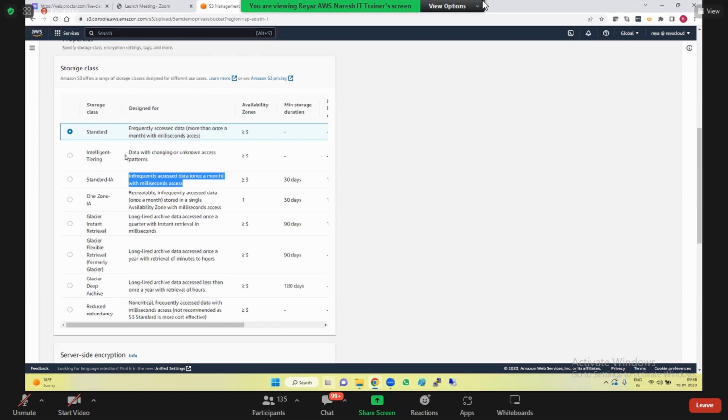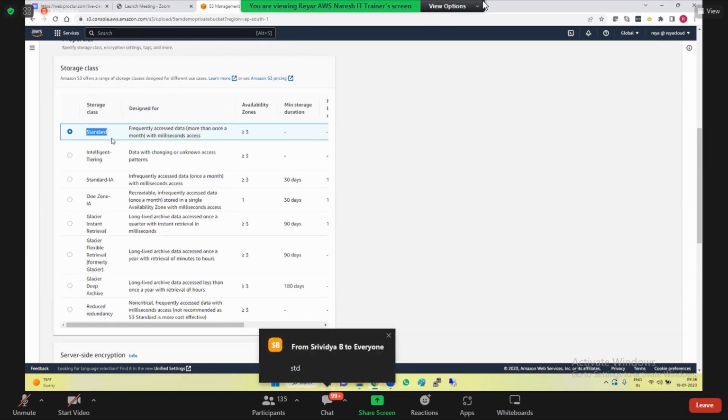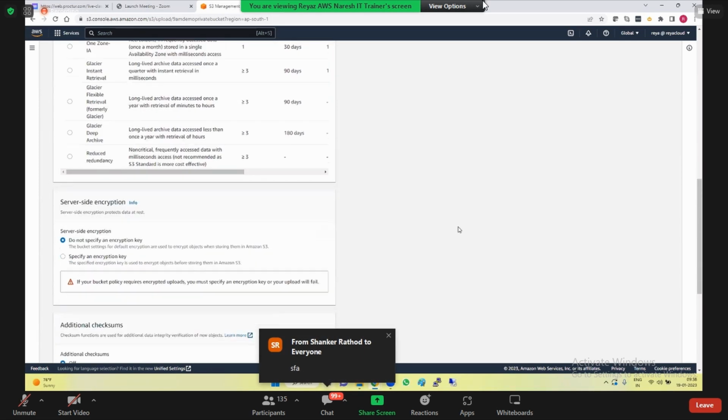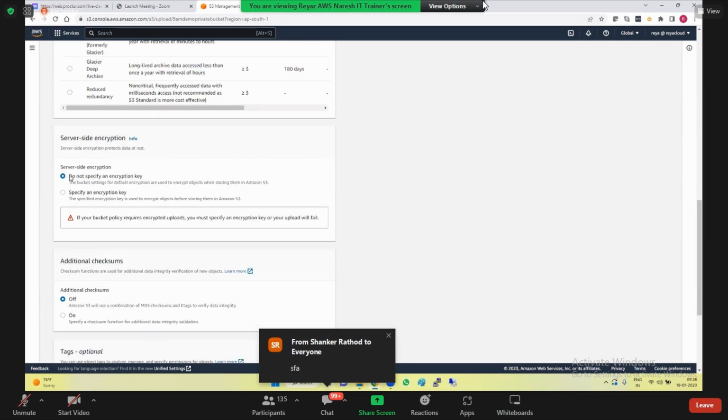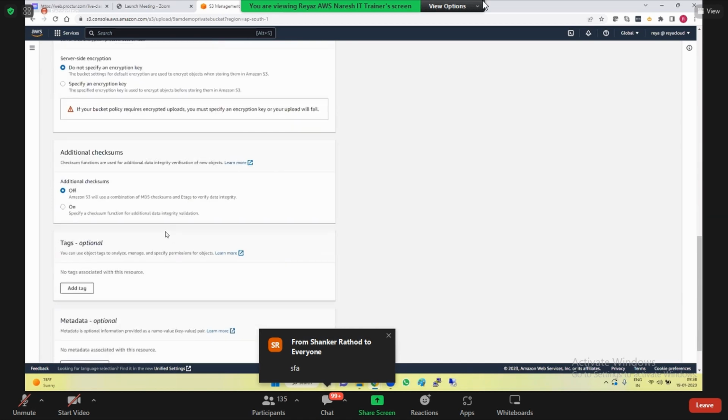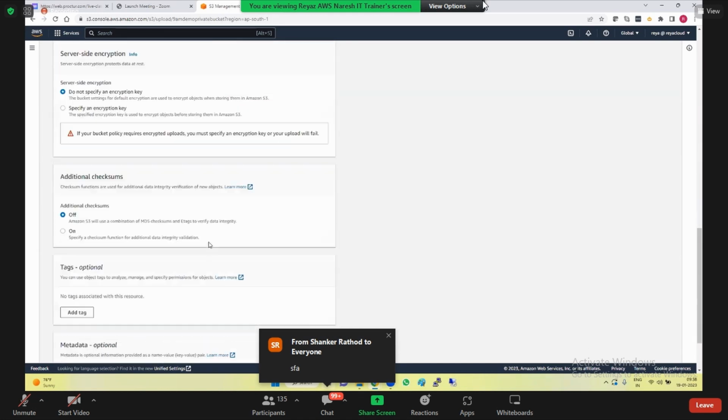But here I told you what is the default storage class. Which one is already selected? Standard FA, frequently accessed. Do you see this? So based on the requirement, you just need to go ahead and select. I'm just going with the standard FA. Server-side encryption, I'm not doing any encryption, so everything is fine. Do you see this, guys?